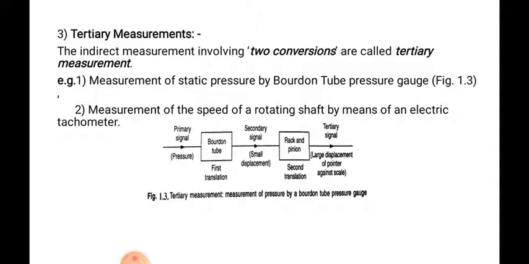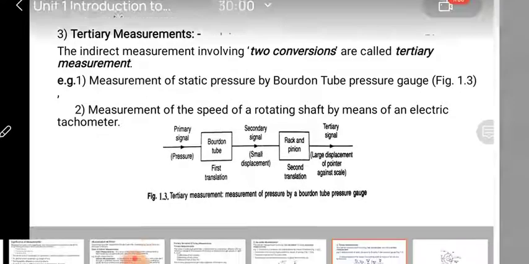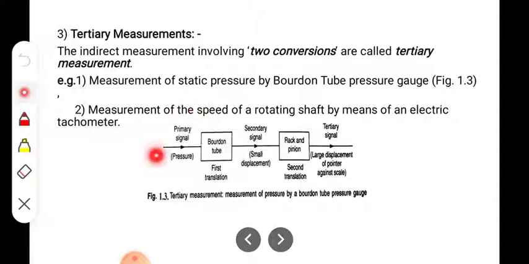Here in this figure we can see that the primary sensor is there, then the secondary sensor, and the tertiary sensor. Once we have applied pressure to the open end of the Bourdon tube gauge, that pressure is converted into a small displacement of the Bourdon tube closed end. Then the small displacement is again converted into a large displacement of a pointer against the scale, which is possible only because of the mechanical linkage, sector, and the pinion.